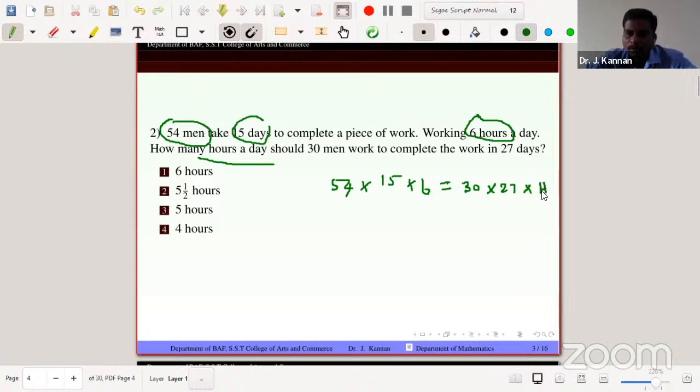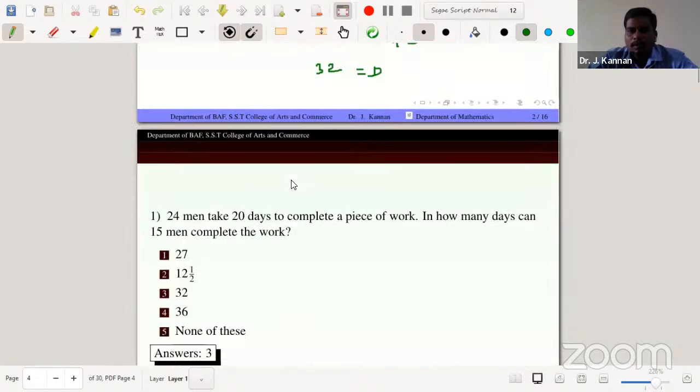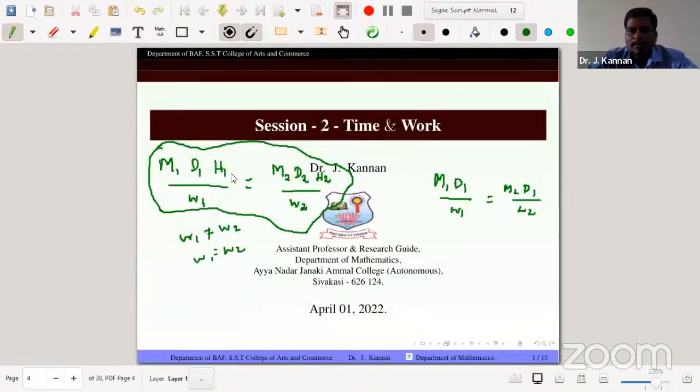So just H. The work is the same, because different work is not given; any time different work is not given, we assume that the work is the same. So the format is the first format, M1 D1 H1 divided by W1 equals M2 D2 H2 divided by W2.